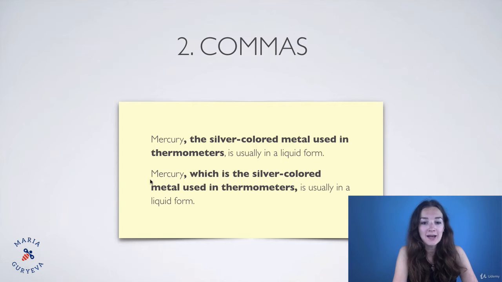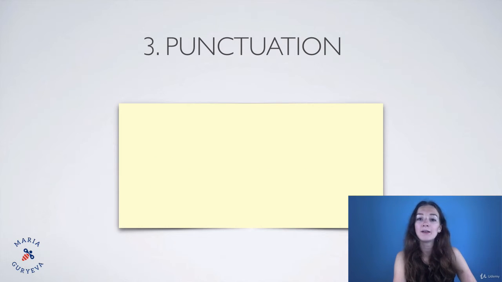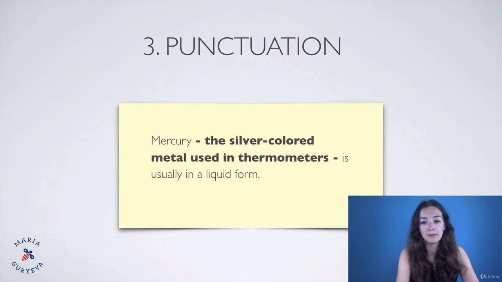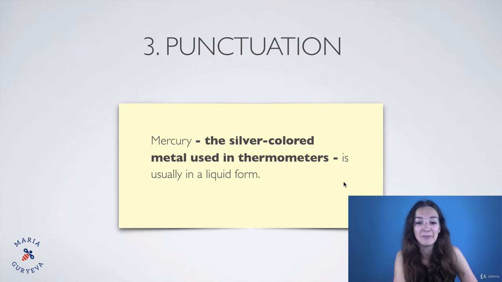All right. Sometimes it can be the words "which is," right? So this is even better. This is even more obvious. "Which is," and then we have the definition of mercury. All right. Also, some other punctuation can help us understand the meaning of the word. For example, dashes. Mercury, dash, the silver-colored metal used in thermometers, dash. So that's the same thing, right? We have the definition, and it is covered from both sides with a dash, all right? So it can help us understand the definition of mercury.